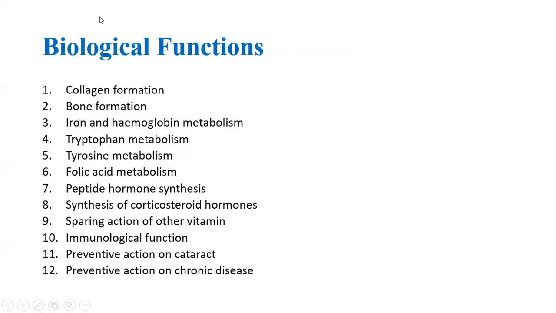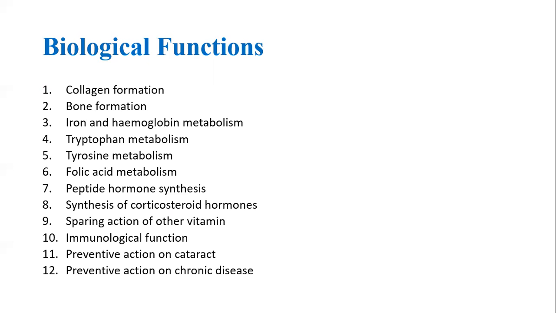Now we will discuss the biological functions of vitamin C. Vitamin C performs various biological functions. It helps in collagen formation, it also helps in bone formation, and helps in various metabolisms. It helps in iron and hemoglobin metabolism, tryptophan metabolism, tyrosine metabolism, folic acid metabolism, and it also helps in the synthesis of peptide hormones and corticosteroid hormones. Vitamin C also spares the actions of other vitamins, and it helps in immunological functions and protects our body from disease.